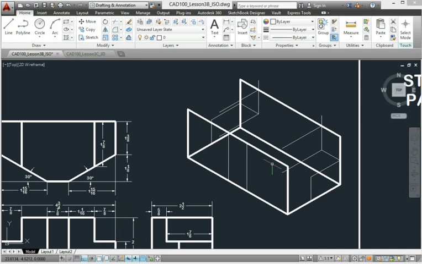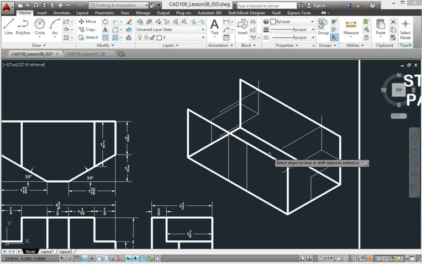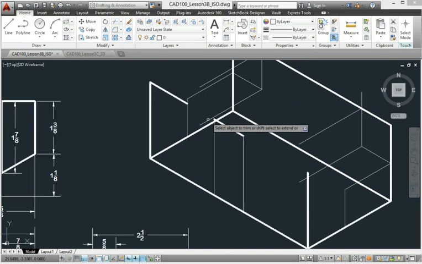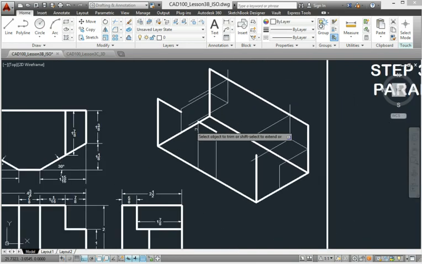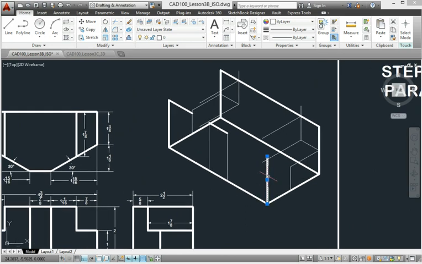Now I think you can kind of see what's happening here. Let's trim. Pick trim. Enter. Let's remove either side of this. Get close to see what we're doing. You know that these are no longer part of the block. So we'll remove this. Let's trim off some more in the back.